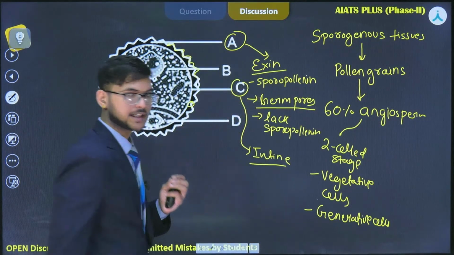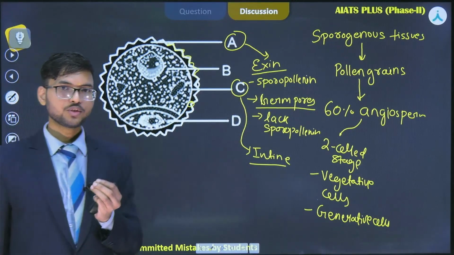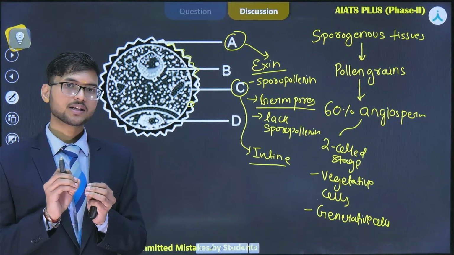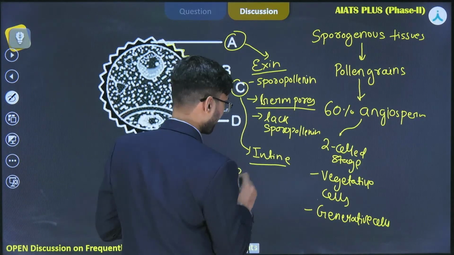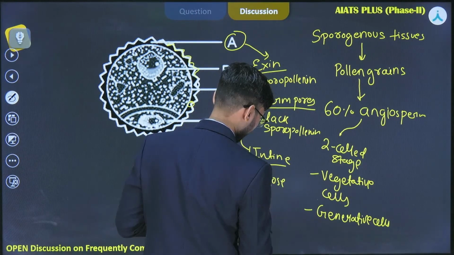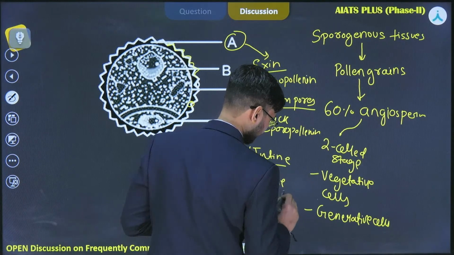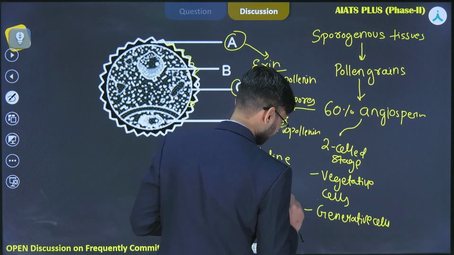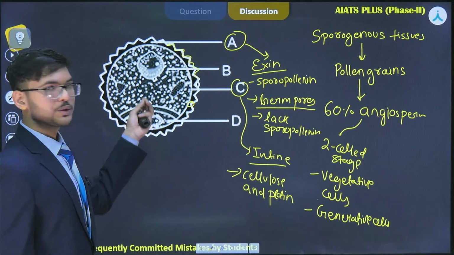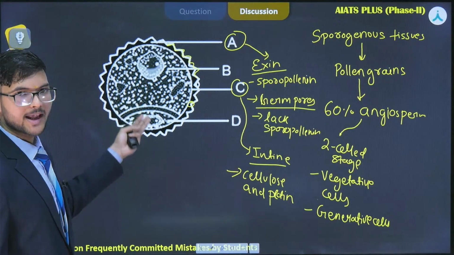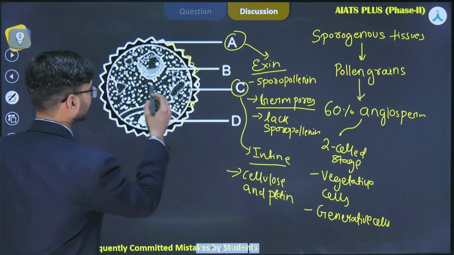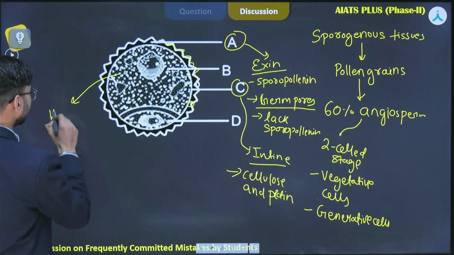Intine consists of a thin membrane of cellulose and pectin, which is present below the exine. Now, you are seeing two different cells, one quite large and the other quite small. The larger cell, mentioned here as B, is the vegetative cell.